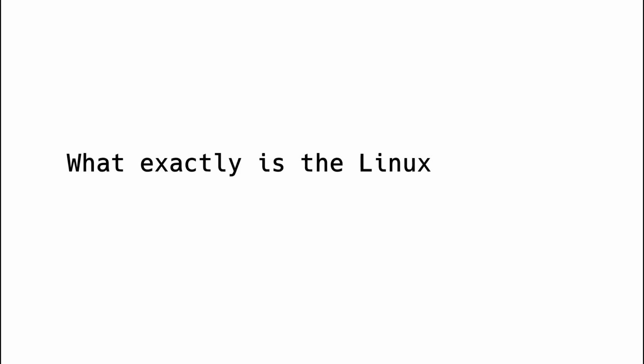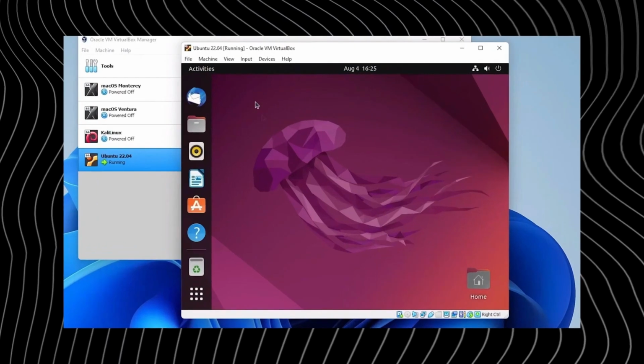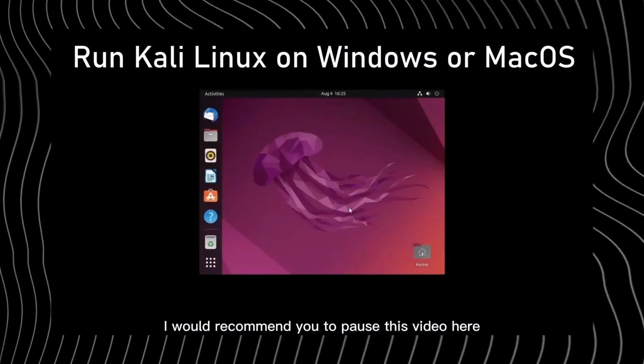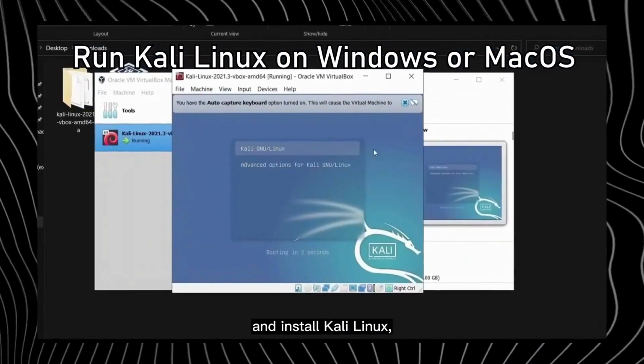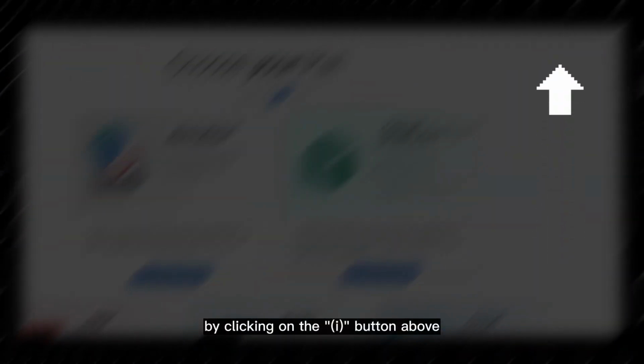Okay, so what exactly is the Linux terminal, and what do Linux commands even mean? Well, before I get into that, if you don't have a Linux distribution already up and running, I would recommend you pause this video here and go watch a short guide I put together on how to download and install Kali Linux, a Linux distribution used by hackers, on a virtual machine, by clicking on the I button above.